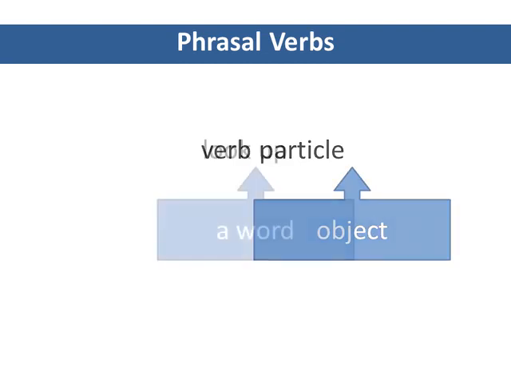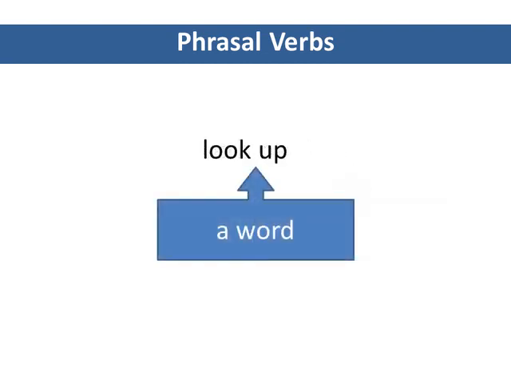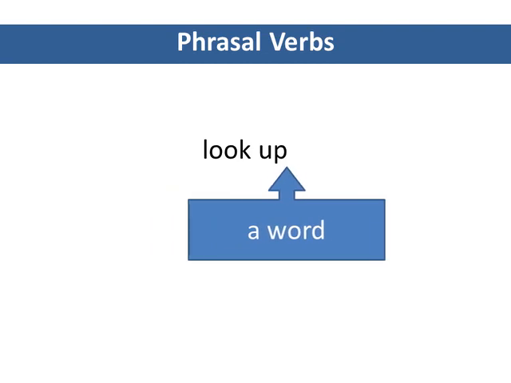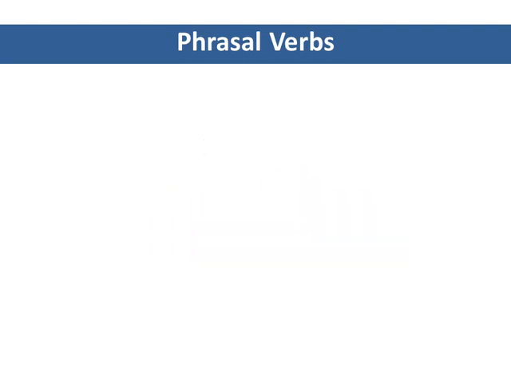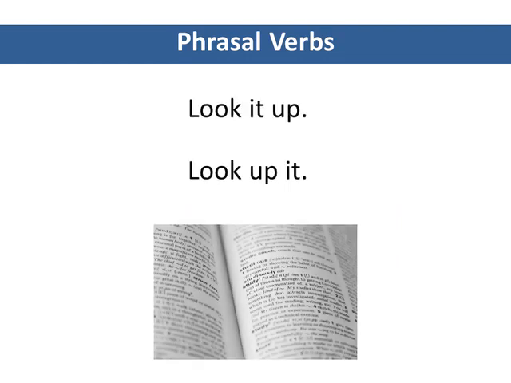For example, the phrasal verb look up means to search for something in the dictionary or online. We can look a word up and look up a word. The meaning doesn't change. Remember, if your object is a pronoun, however, it must go between the verb and the particle, so we can look it up but never look up it.